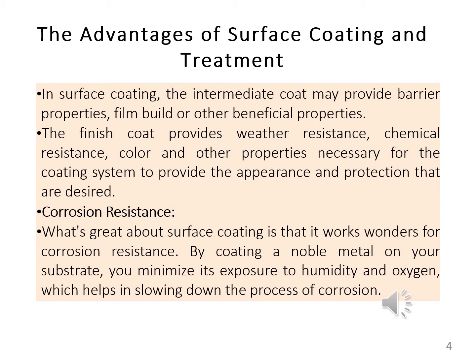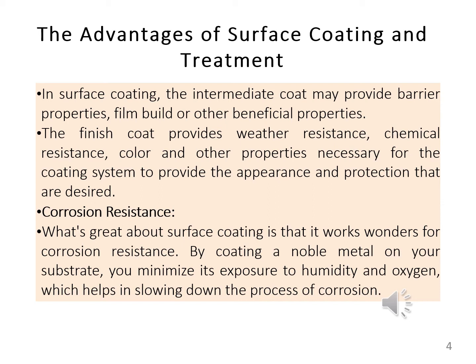So what are the advantages of surface coating and how does it provide protective treatment to the surface? In surface coating, the intermediate coat may provide barrier properties, film build, or other beneficial properties.